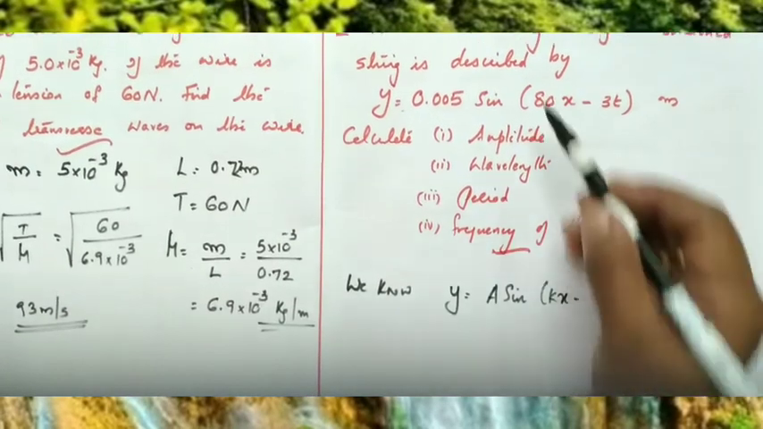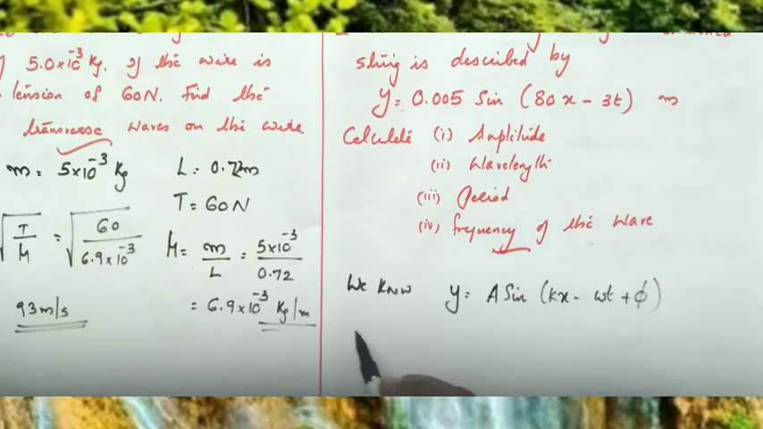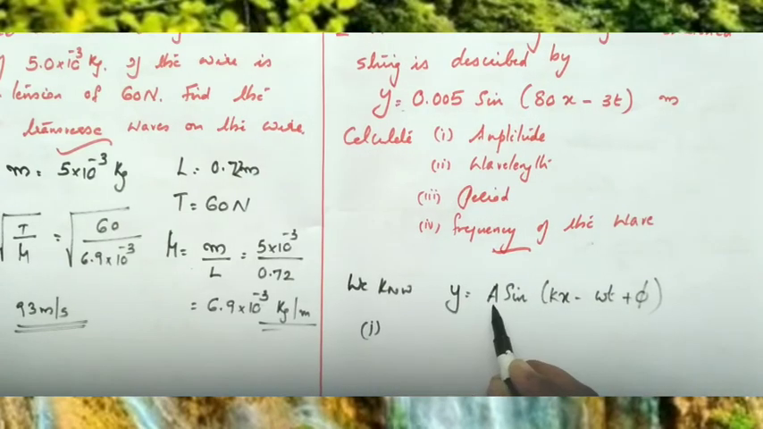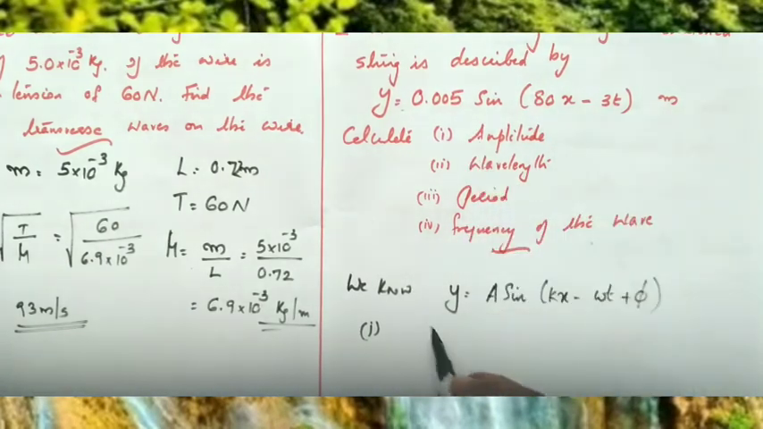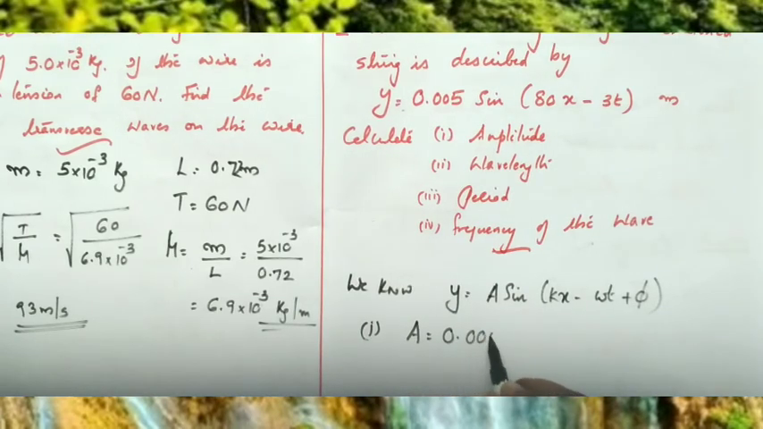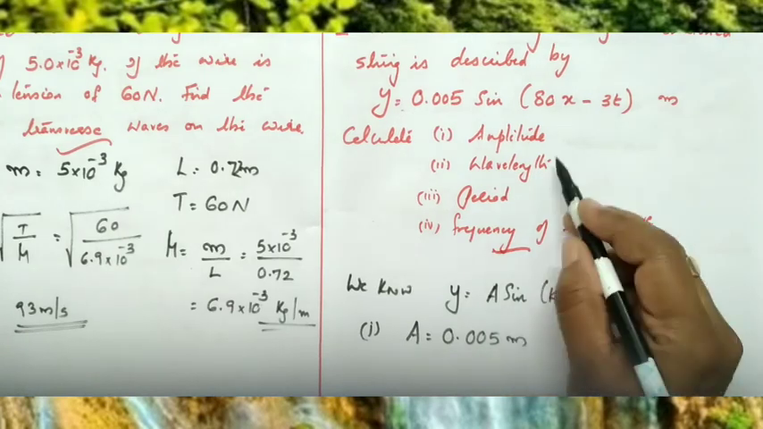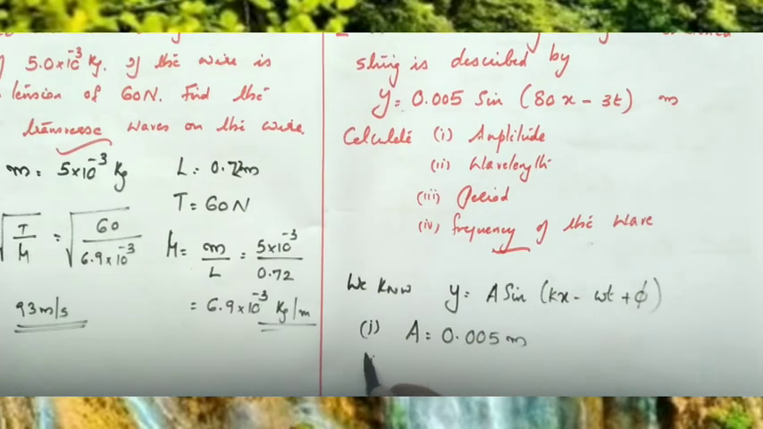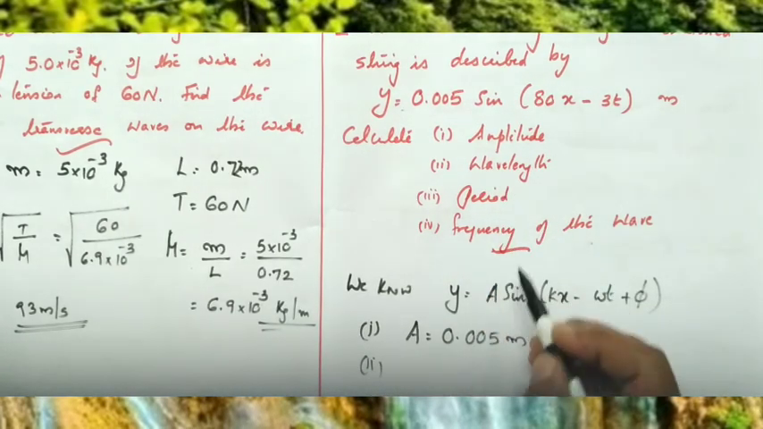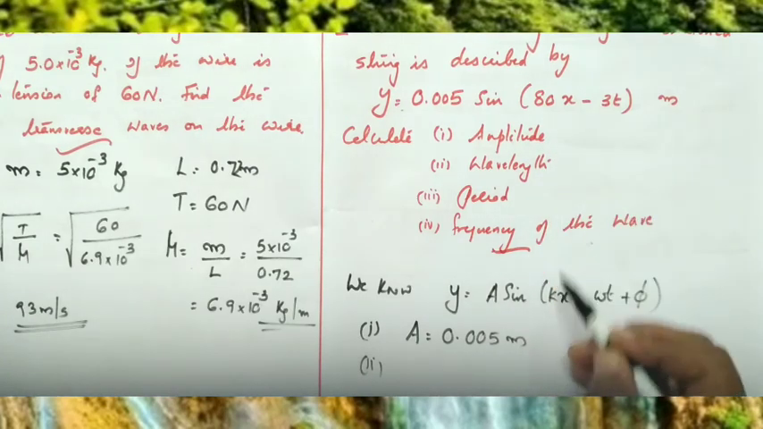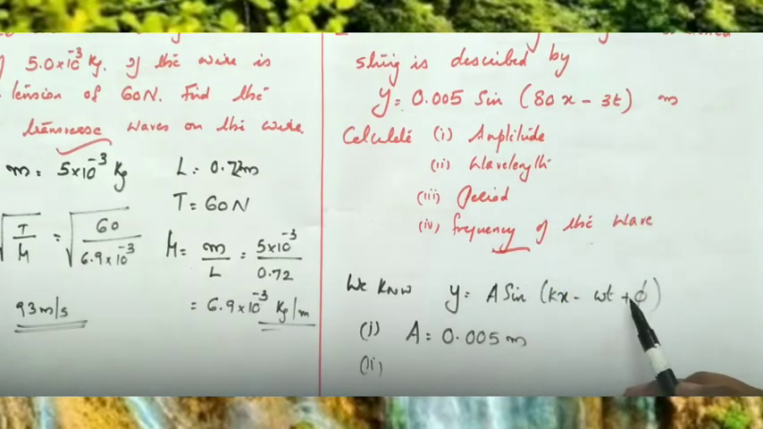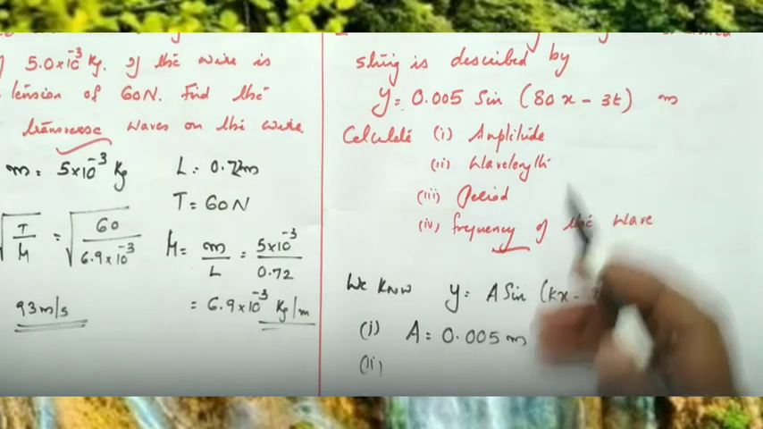So here if you compare the two relations, what is the amplitude? Amplitude A equals 0.005. So we got the amplitude as 0.005 meter. So that is the first part. Second one, we have to find out the wavelength. If you compare, k is equal to 80, no? Kx minus omega t. Here k is equal to 80.